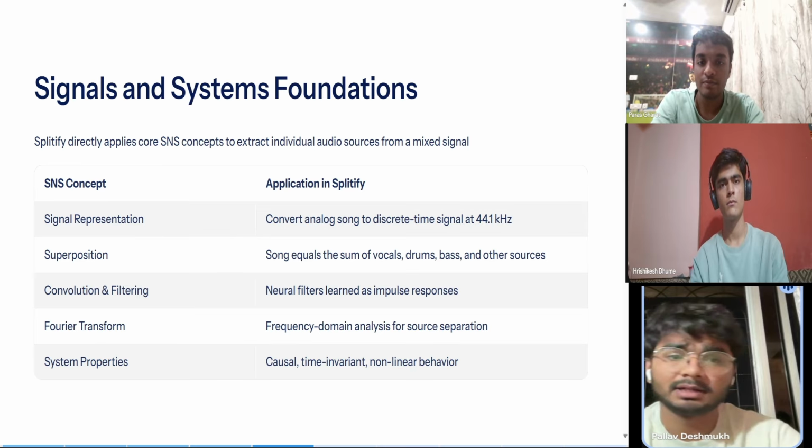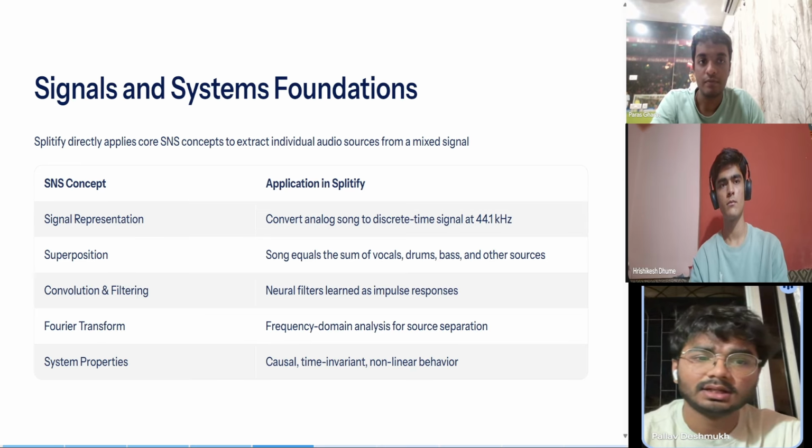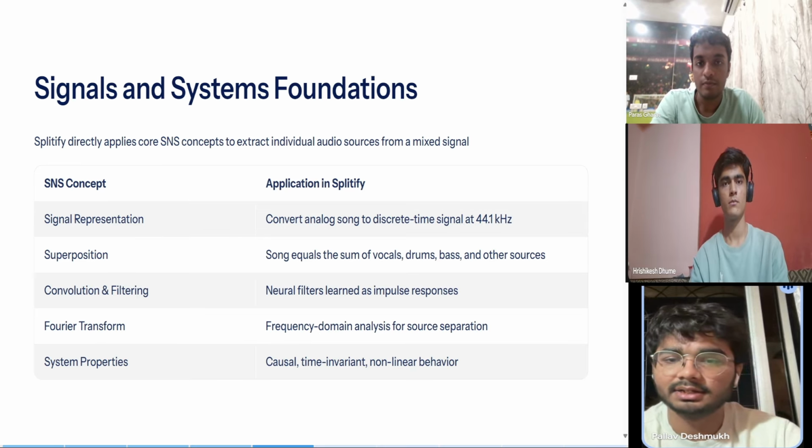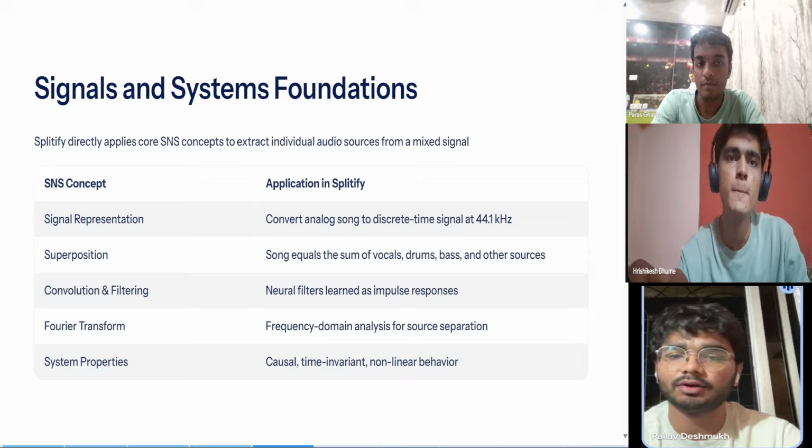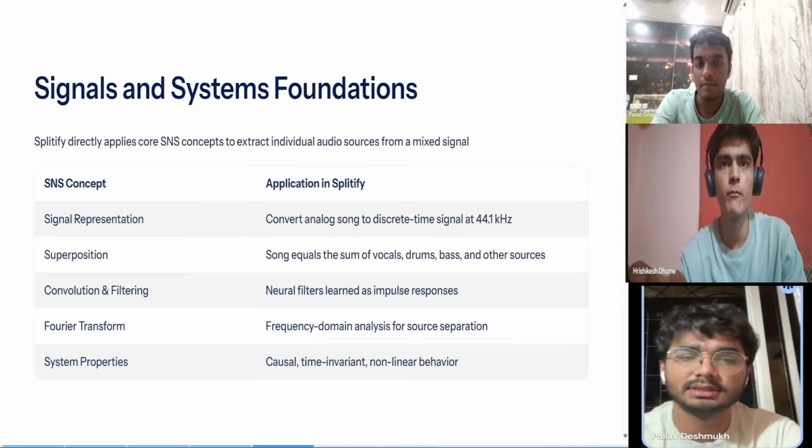So the first concept is signal representation. Our input starts as a continuous time analog waveform, but before processing, it's sampled and quantized to form a discrete time signal, typically at a rate of 44.1 kHz.